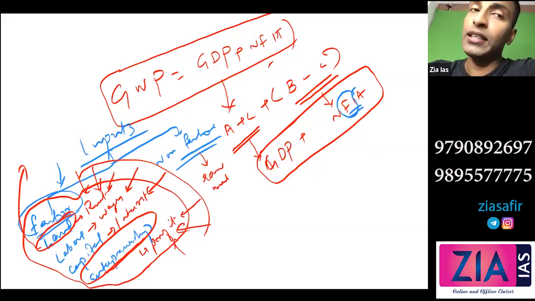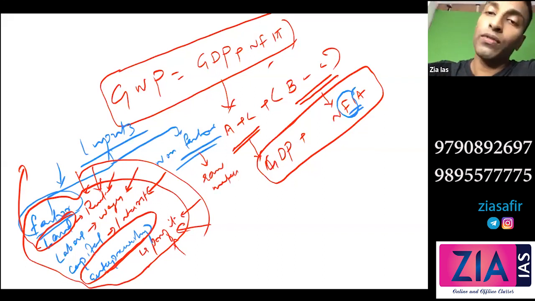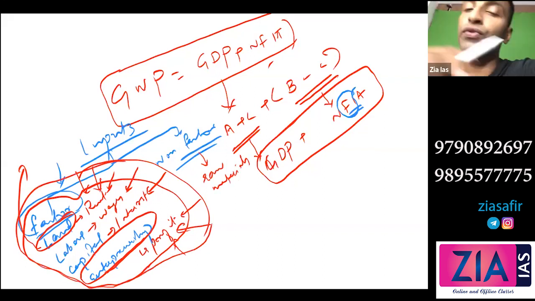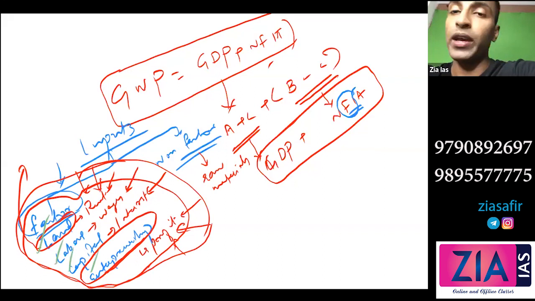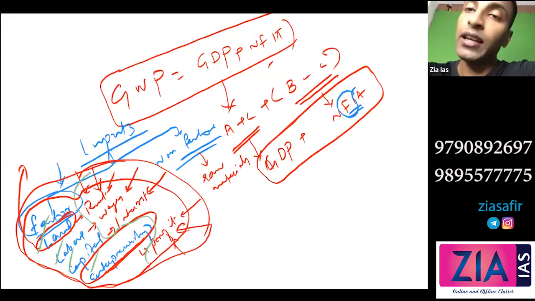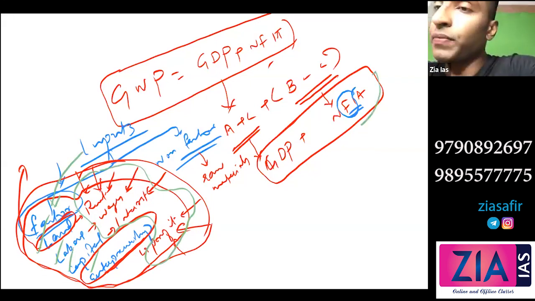So what will be added to GDP? Only this. This is what is actually used for value addition. Only value addition will be added to GDP, like value addition will happen because of land, labor, capital, entrepreneurship. Okay, so this is how you generate income, and this income is generated from where? Factor inputs. That's why we are writing factor income here.